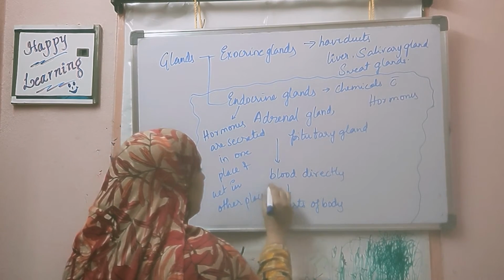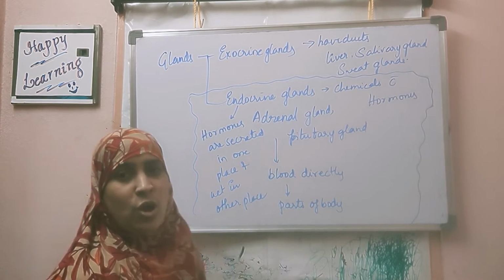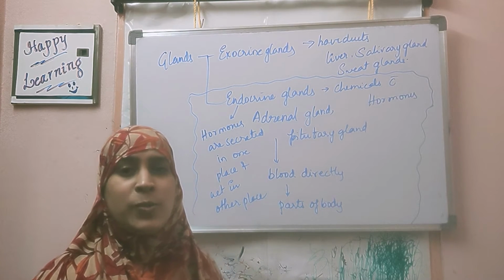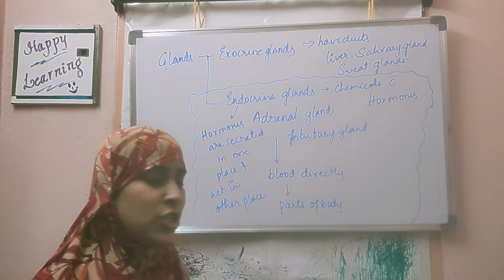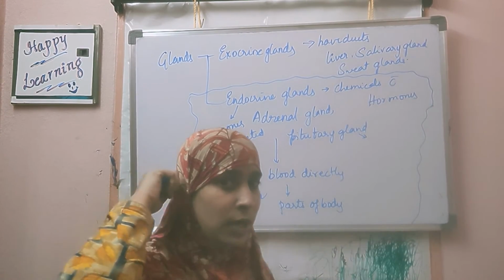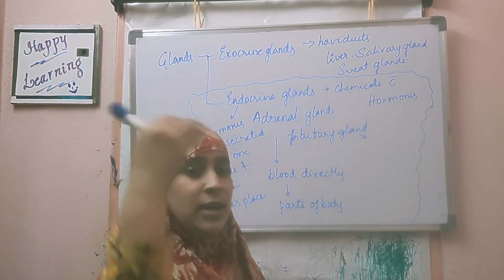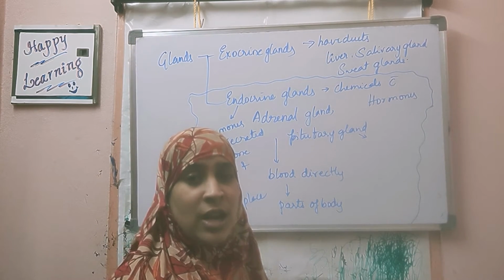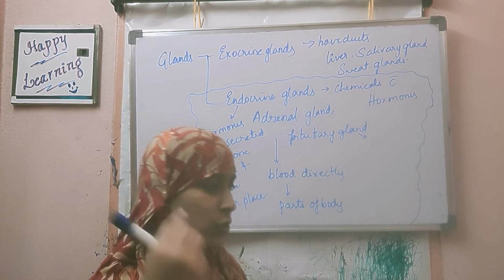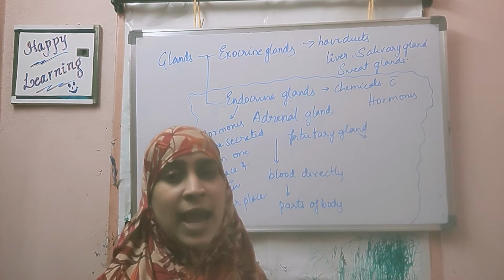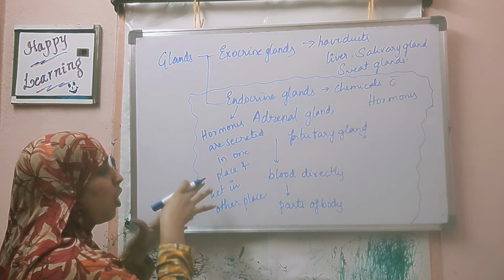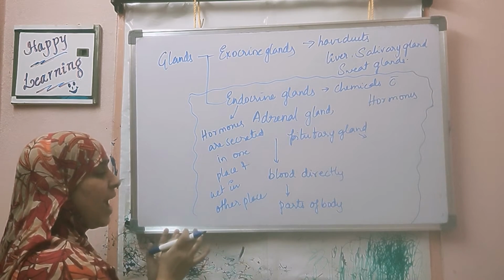One best example for this: we saw vasopressin when we studied the excretory system. Vasopressin is useful in concentration of urine. It is produced in the pituitary gland, which is present in the lower part of the brain. From here it is secreted and acts in the region where the excretory system is present, for concentration of urine. So it is produced in one area and acts in another area. That is the specialty of endocrine glands.